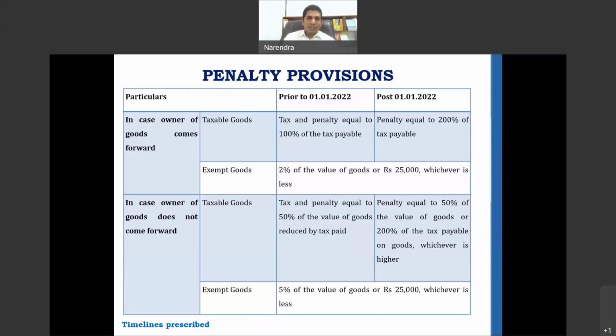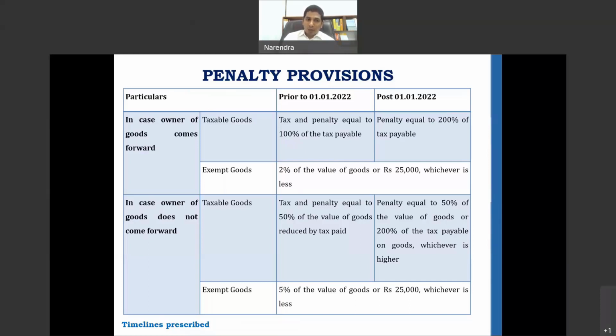In case of exempted goods, there is no amendment. It's very simple. Even in case the owner does not come forward, the law is very simple. There is no amendment. In case of exempted goods, 2% of the value of goods or 25,000, whichever is lesser, is required to be paid if the owner comes forward. If the owner does not come forward, 5% of the value of goods or 25,000, whichever is lesser.